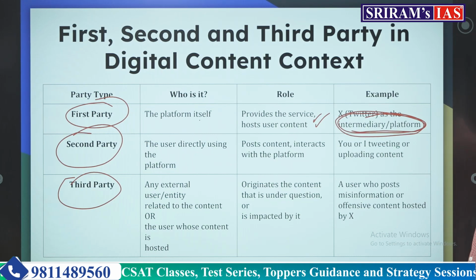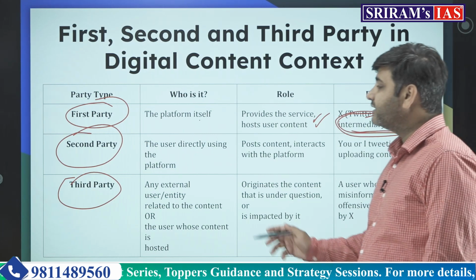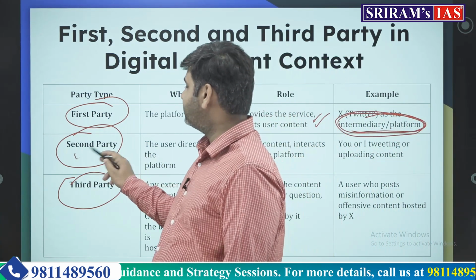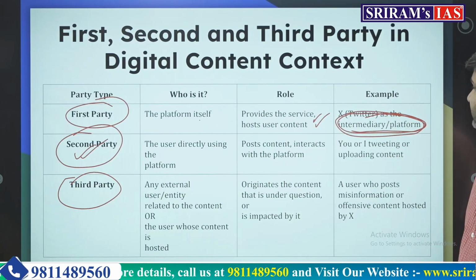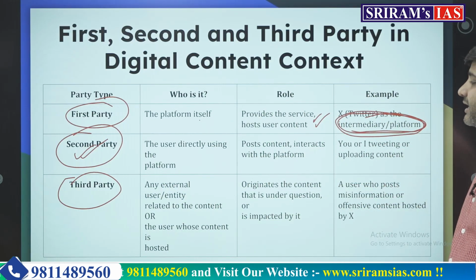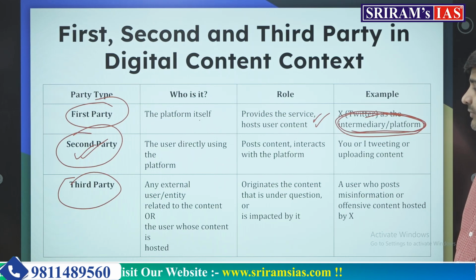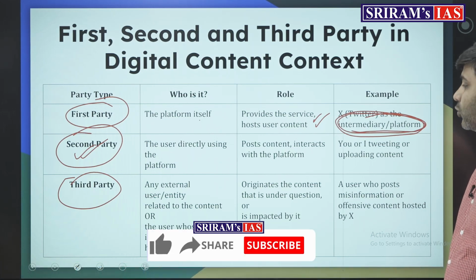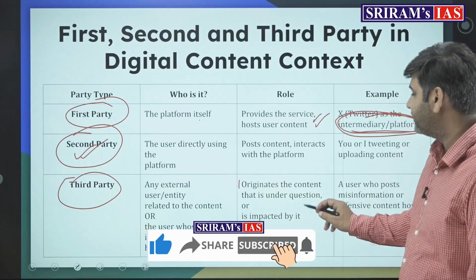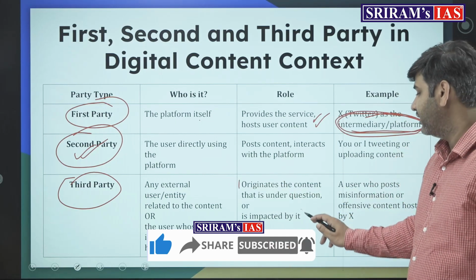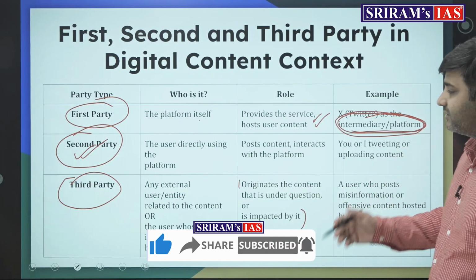The user directly using the platform is known as the second party, people like you and me who are using Twitter or X. And the third party is any external user or entity whose content is hosted. It originates the content that is under question and is impacted by it. So that is the third party.